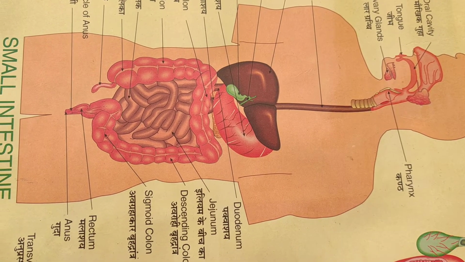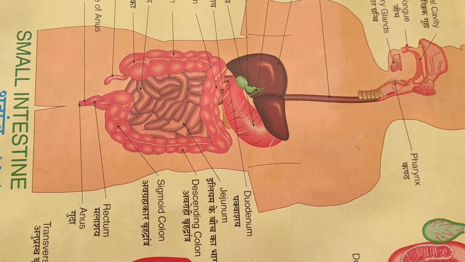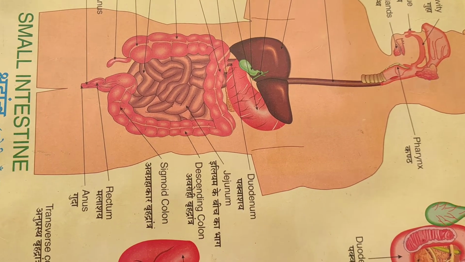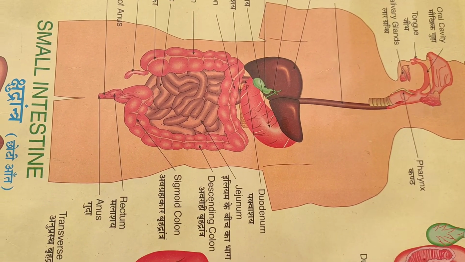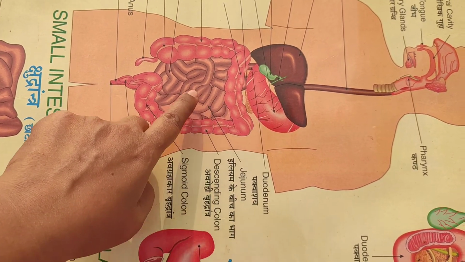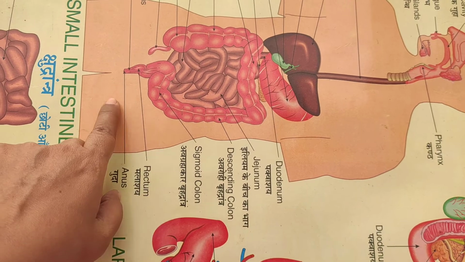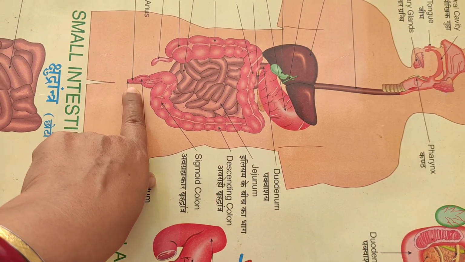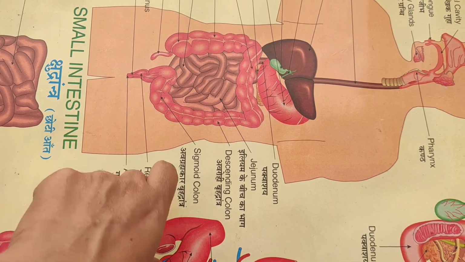The alimentary canal in human beings is 9 meters long, and after the mouth the next thing is the esophagus, followed by the stomach, then the small intestine, then the large intestine, and finally the part of the large intestine through which egestion takes place, that is the anus.